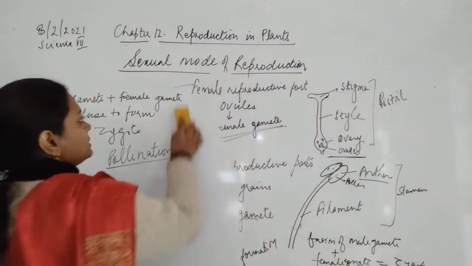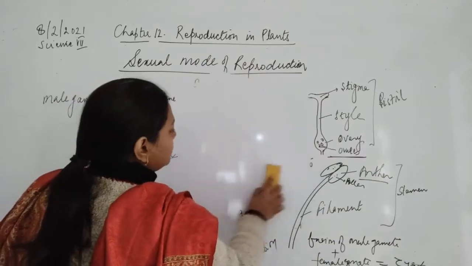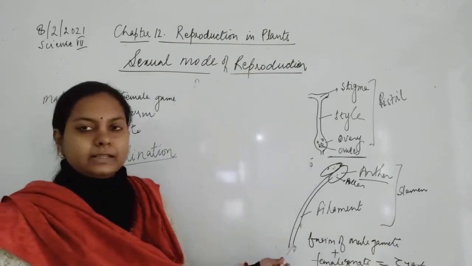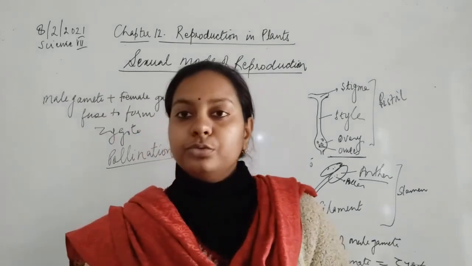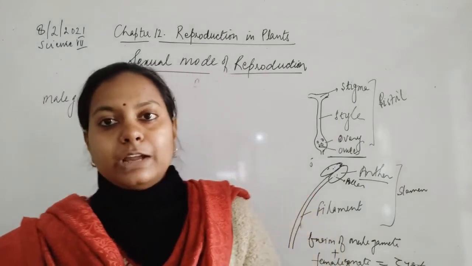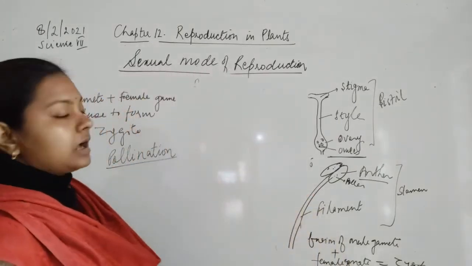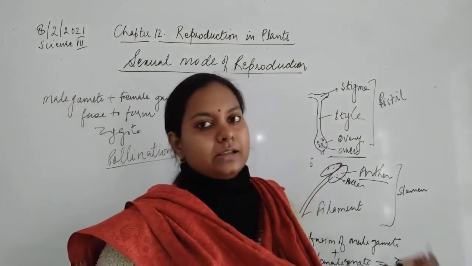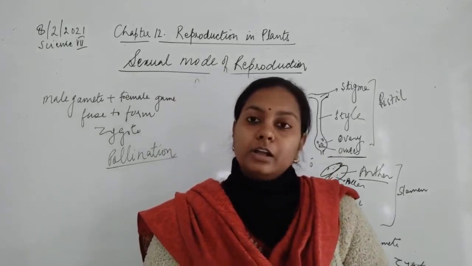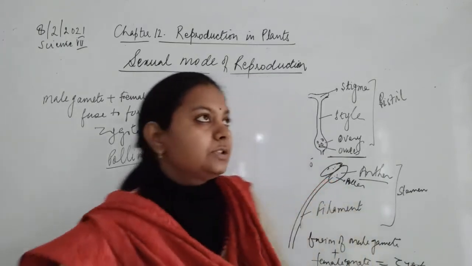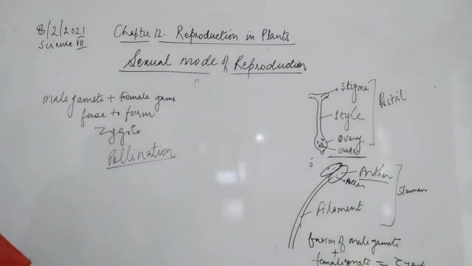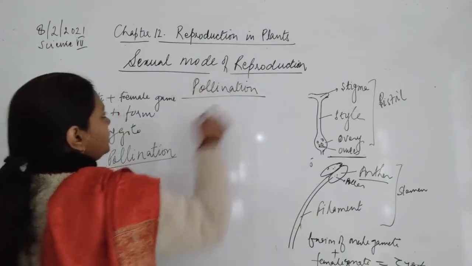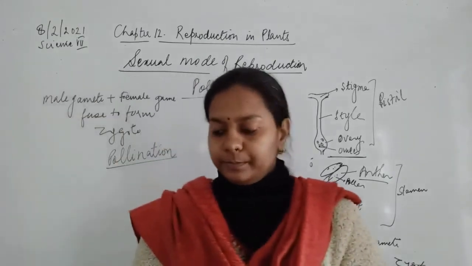The question arises: if both the parts are present in separate flowers, then how would the zygote be formed? A zygote is only formed when the gametes fuse, but one gamete is far away from the other one. How would the zygote be formed if they are not getting fused? So for this we need to study the next process called pollination. Now what do you understand by the word pollination?